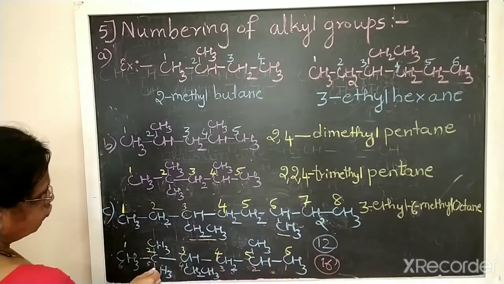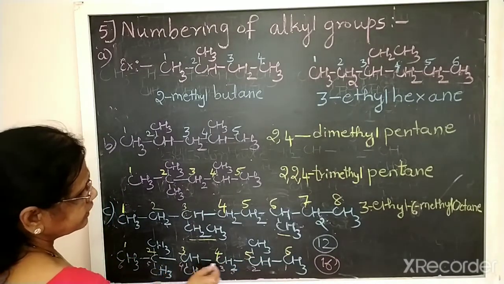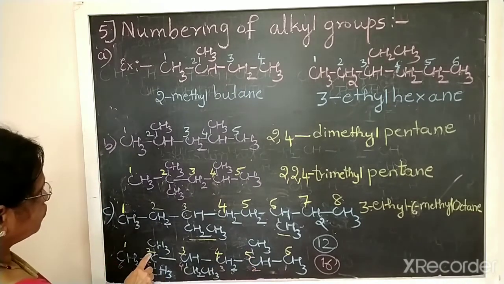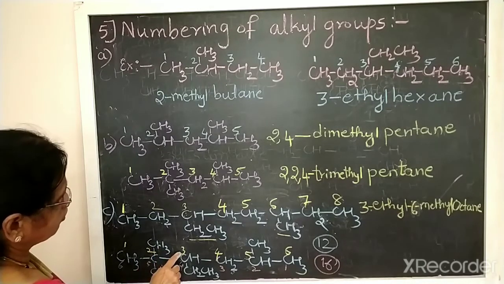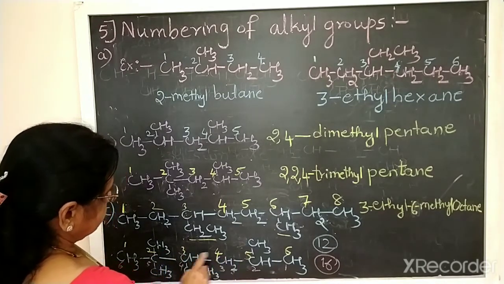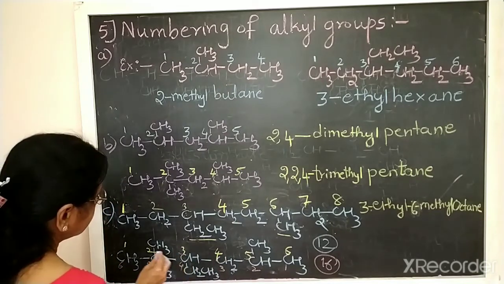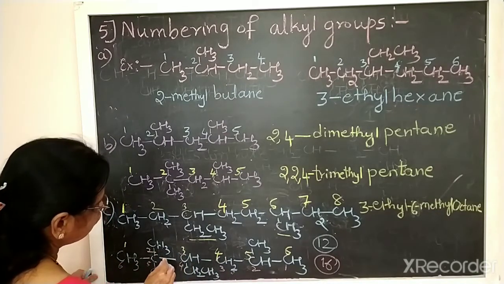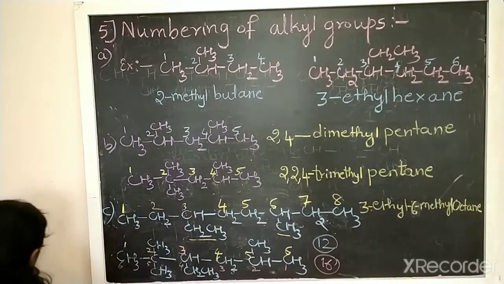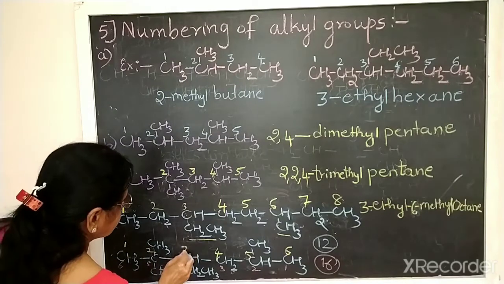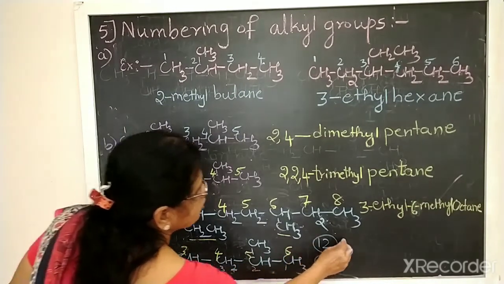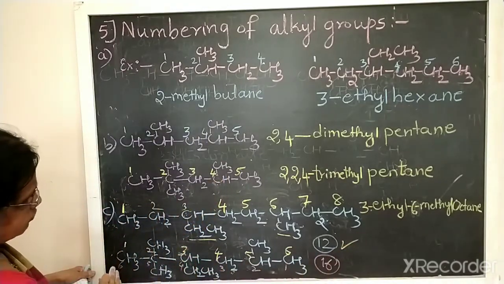Because 2 plus 2, 4. 4 plus 4, 8. 8 plus 5. 2 plus 2, 4. 4 plus 3 here, 7. 7 plus 5. Yellow color I am showing here. This is 2. 2 plus 2, 4. 4 plus 3, so it is 7. 7 plus this one is 5, 12. So 12 comes if you take from the left side.